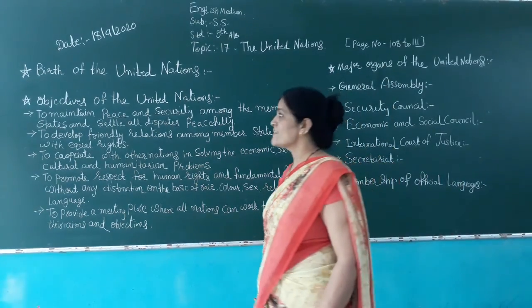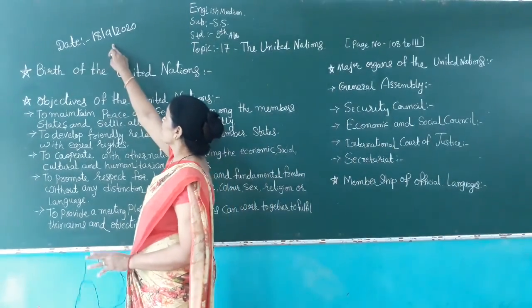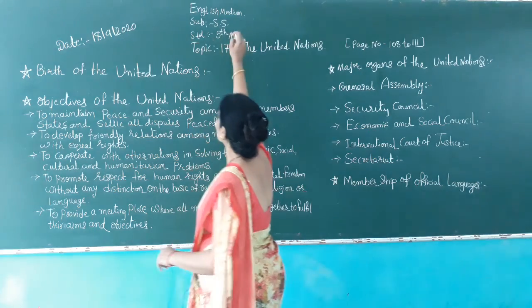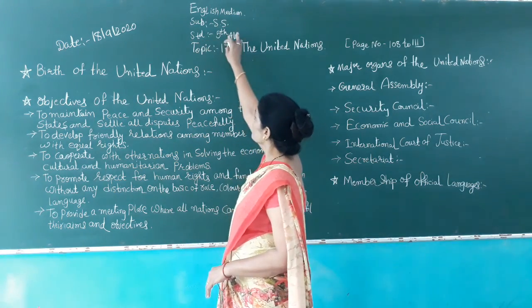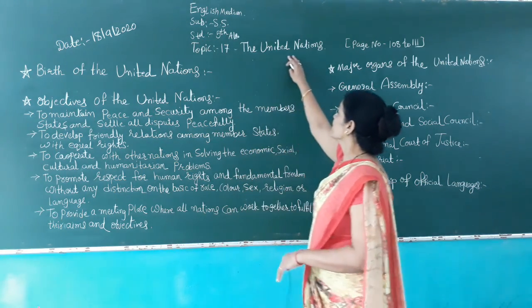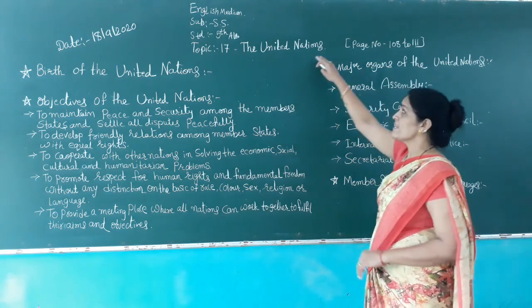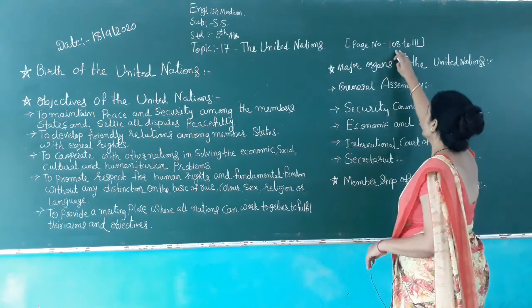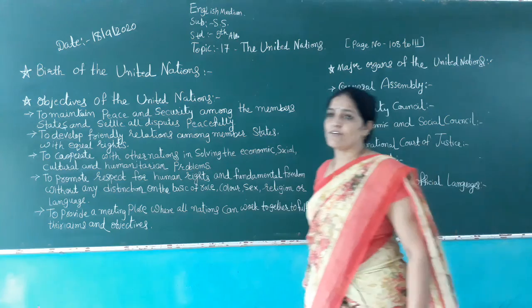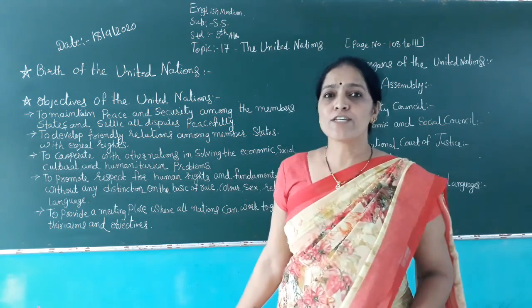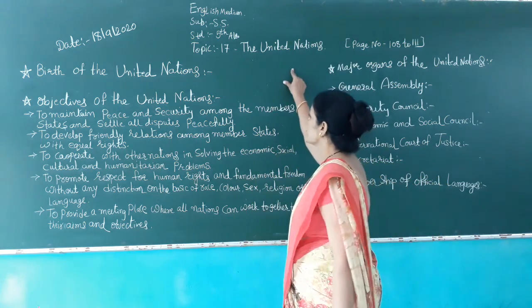Friends, today's date is 18 September 2020. Subject: Social Science, Standard 5B, Topic 17: The United Nations, page numbers 108 to 111. Friends, today I am going to teach you about the United Nations.